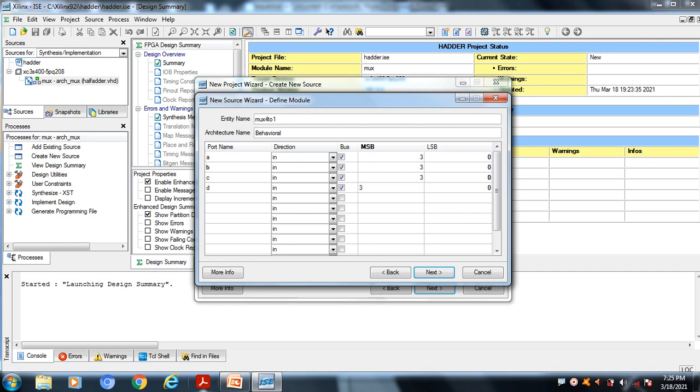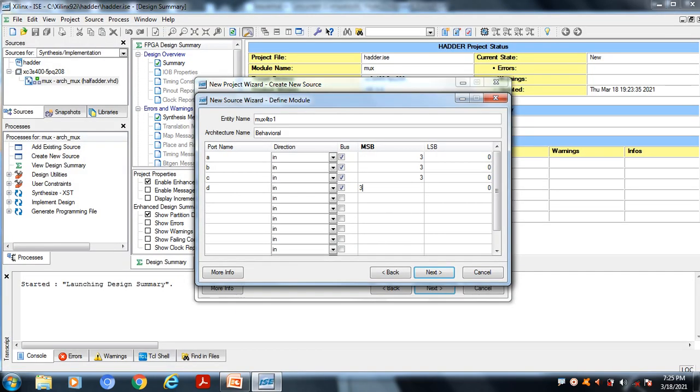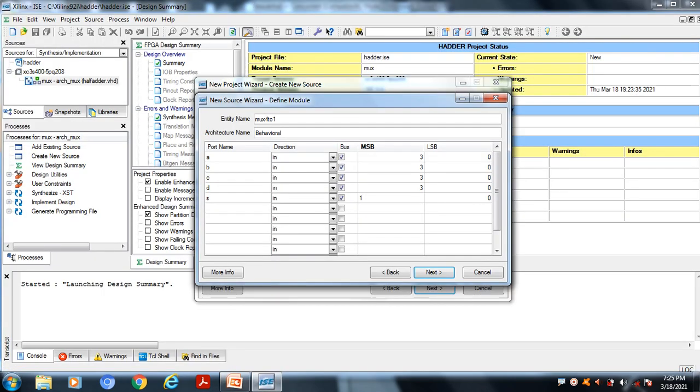And next I am having one input called S, that is nothing but the select line, and the size of the bus is 1 down to 0. And I am having one output called X. So now change the direction from in to out, because X is an output, and the size of the bus is again 3 down to 0.